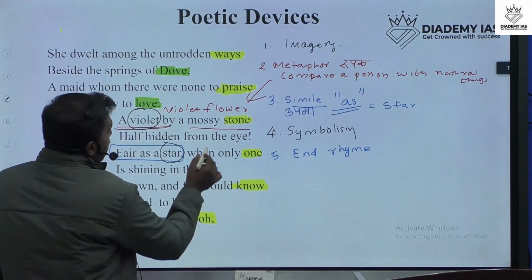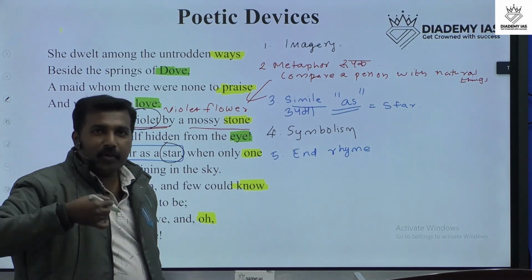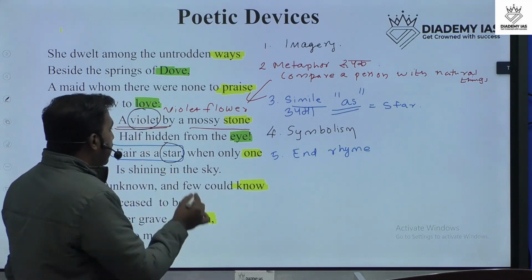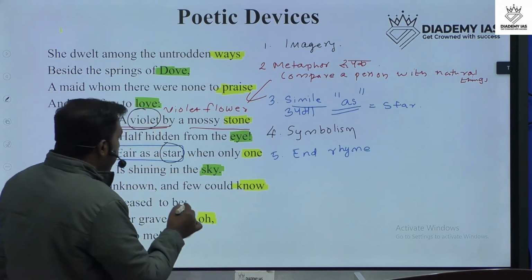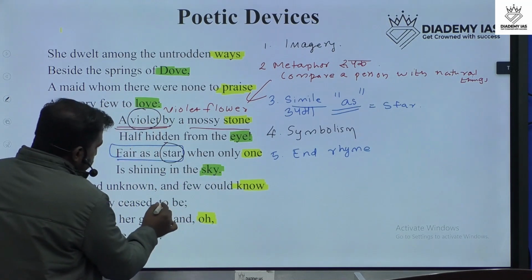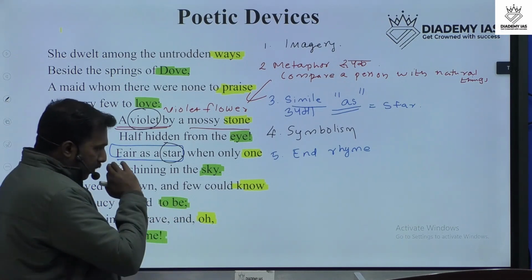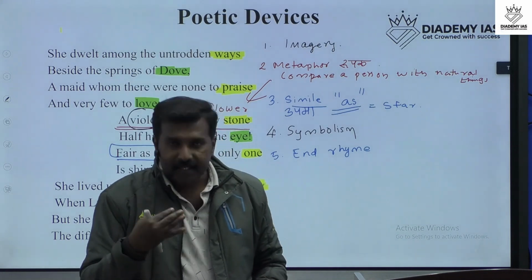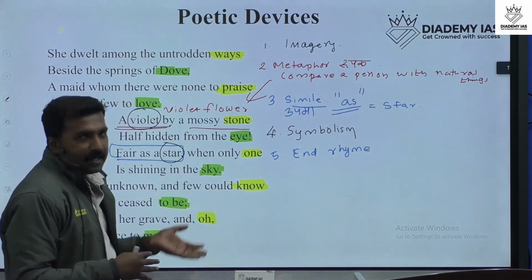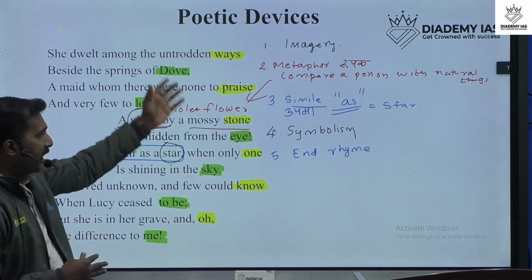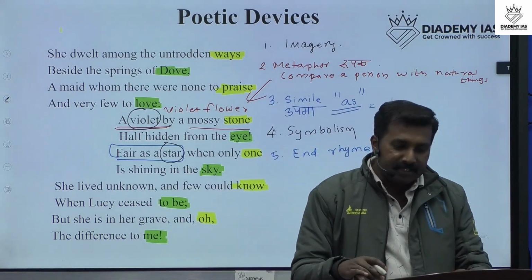Next we can see I, the vowel I, as in sky. The next is be, to be, me, the sound e. So that is also included in these lines. Clear? These are the poetic devices used by the poet in this poem.